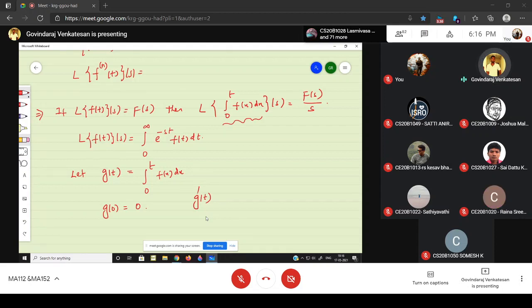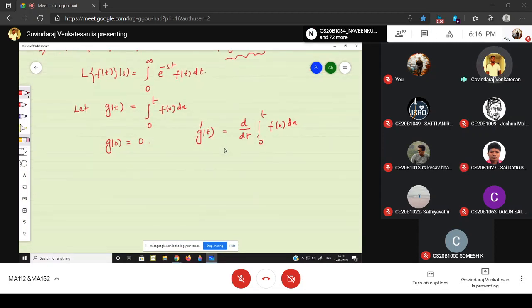That means the differentiation of g with respect to t is d by dt of the integral from 0 to t of f(x) dx. What is the answer? You know the formula for how to differentiate an integral. It is called the Leibniz formula, so I can write the formula here.